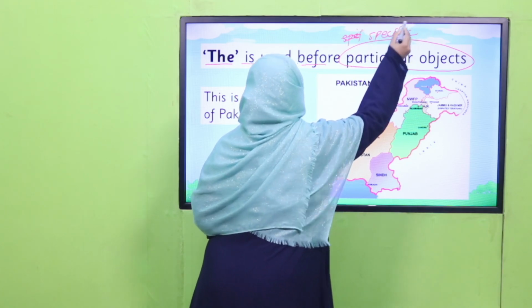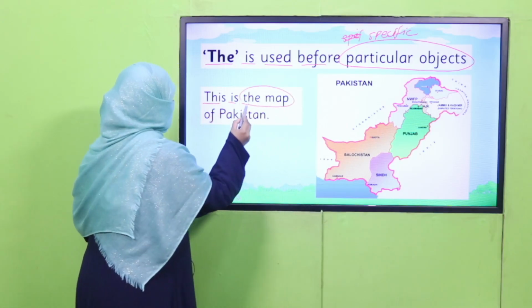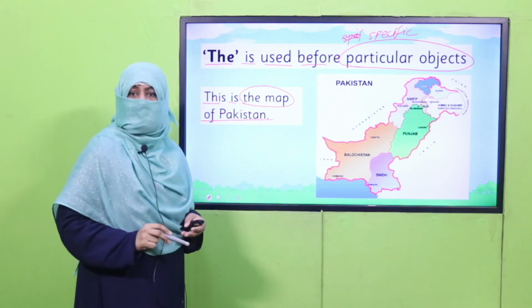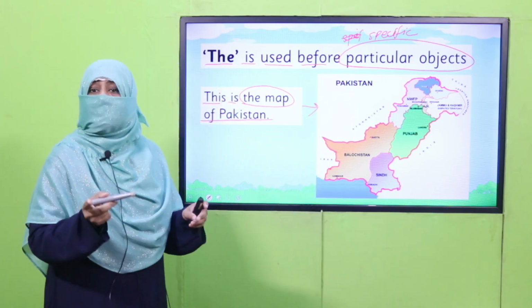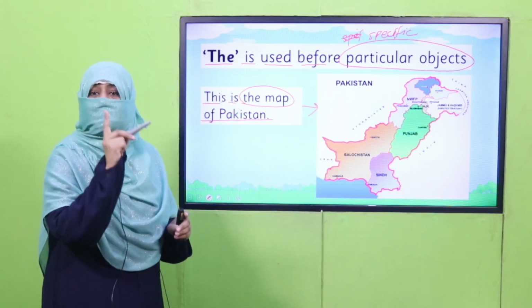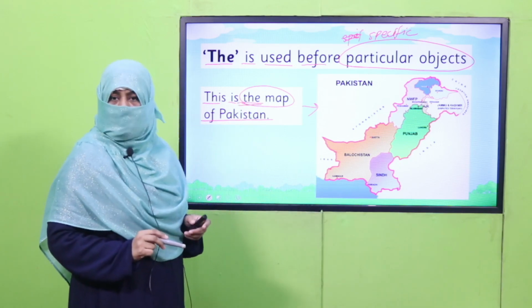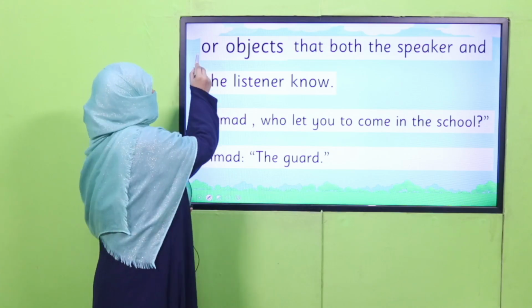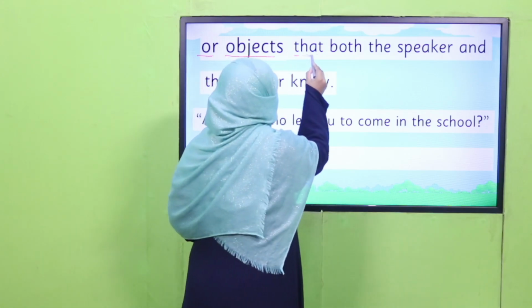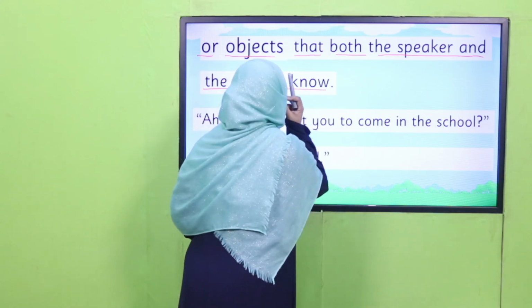And specific means, for example, this is the map of Pakistan. The map of Pakistan. It's not any map. It is a particular, a specific map. That's why we will use the map. All right? And the is used for objects that both the speaker and the listener know.